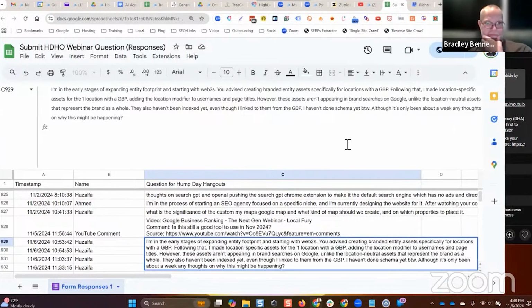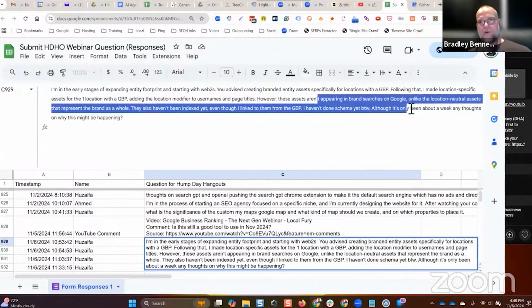Okay. I'm in the early stages of expanding entity footprint and starting with Web 2s. You advise on creating branded assets specifically for locations with a GBP. Following that, I made location-specific assets for the one location with a GBP, adding the location modifier to the usernames and page titles. However, these assets aren't appearing in brand searches on Google.